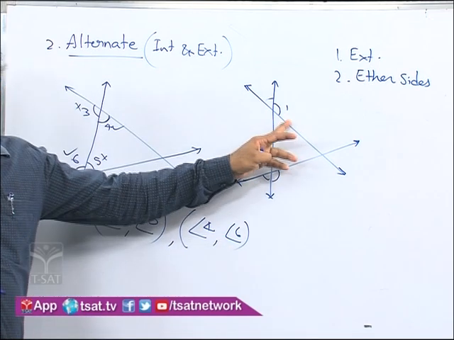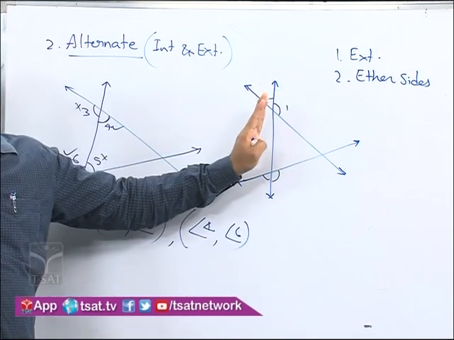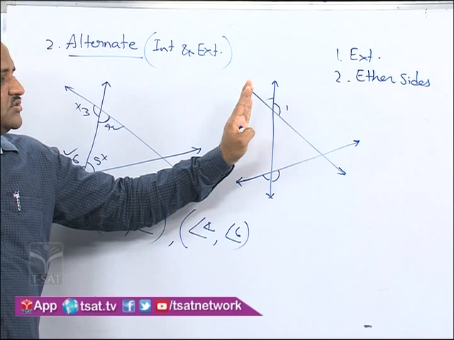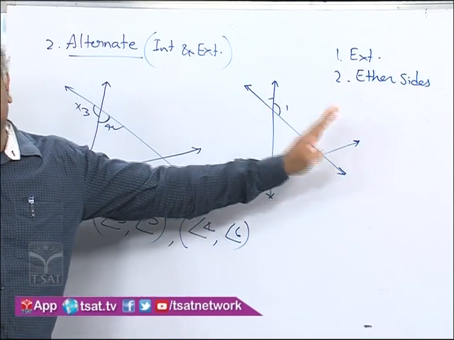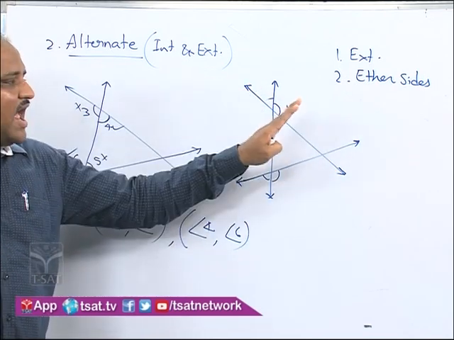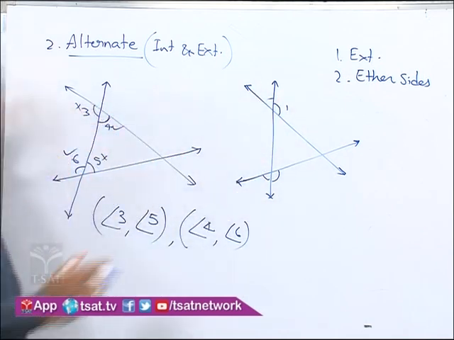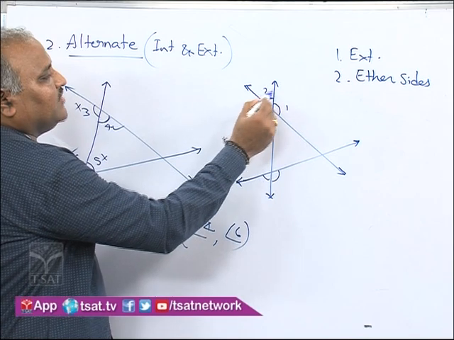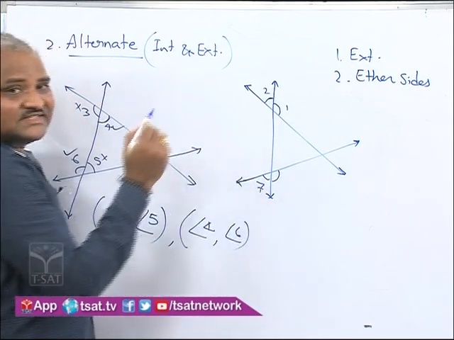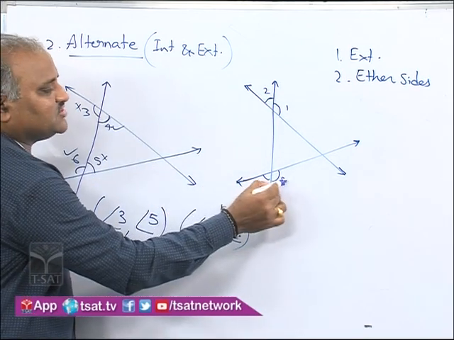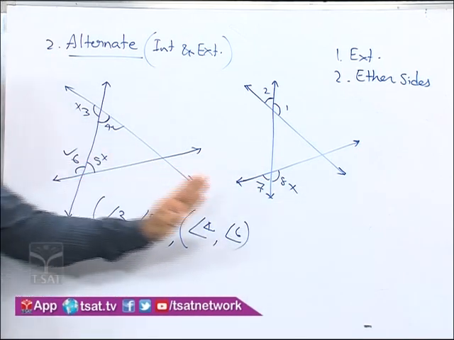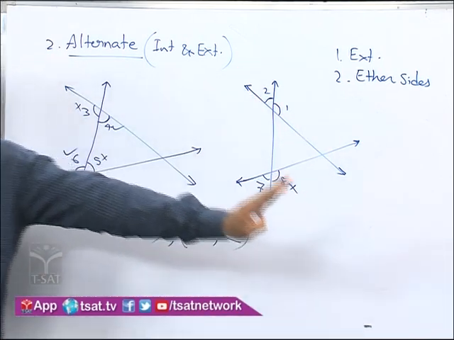That means, you can see clearly that angle 1 is to the right of the transversal. So the angle which is alternate to 1 must be on the left. So compulsorily we have either 2 or 7. This 8 is ruled out now, because that is on the same side of the transversal along with 1.